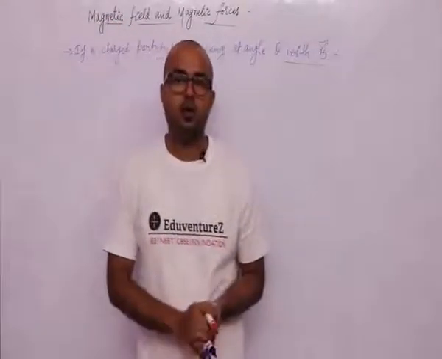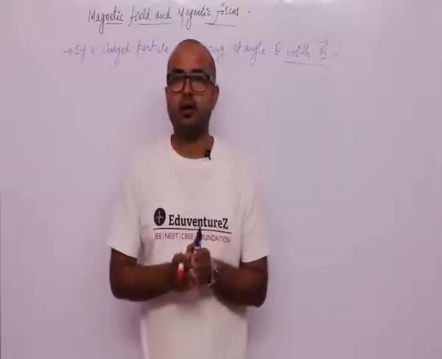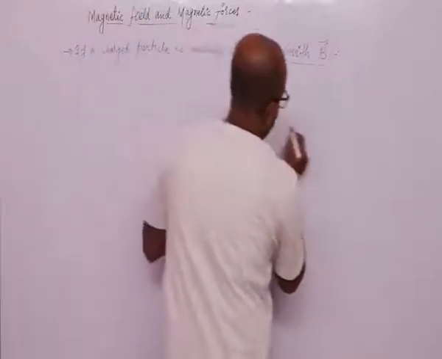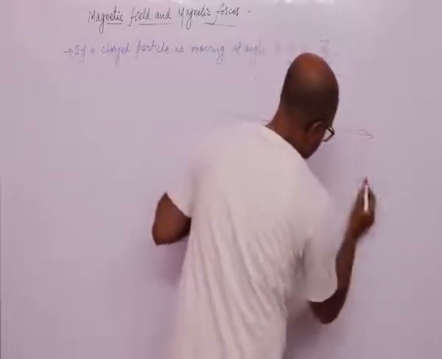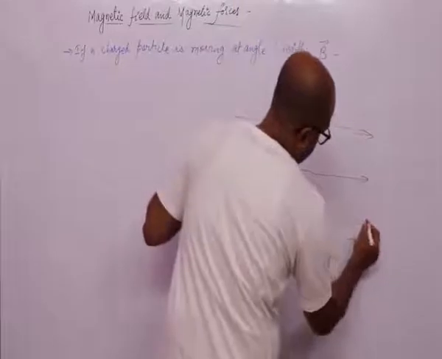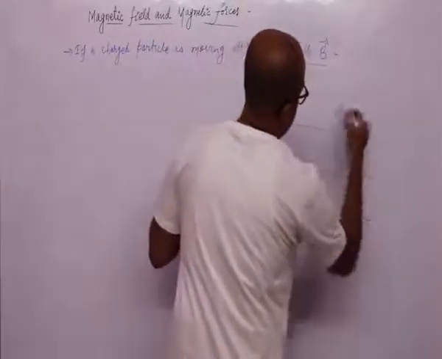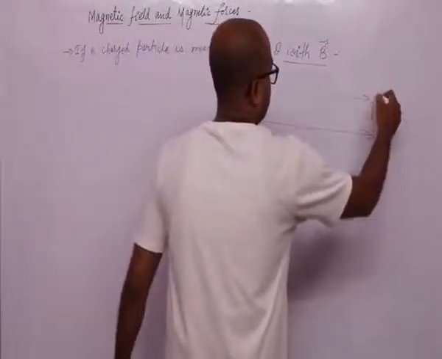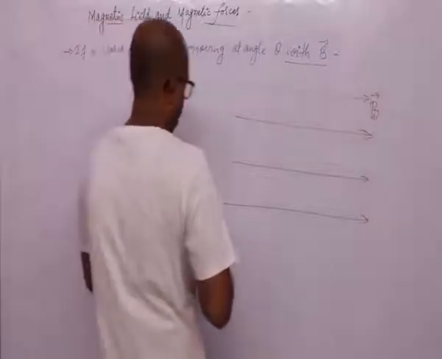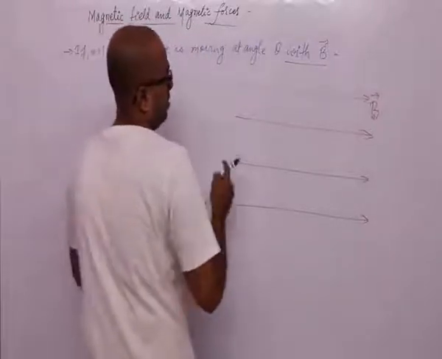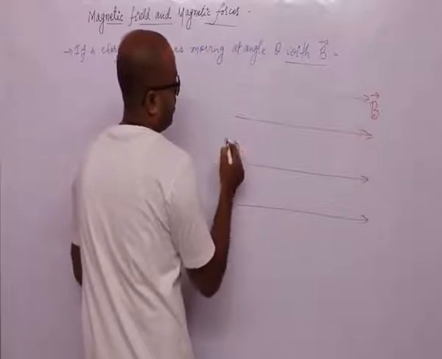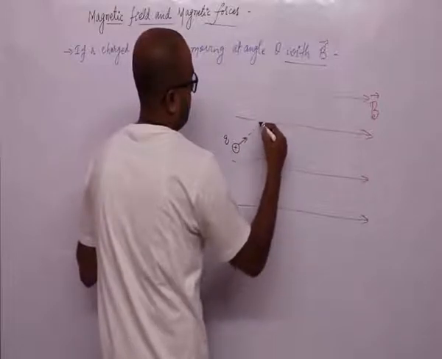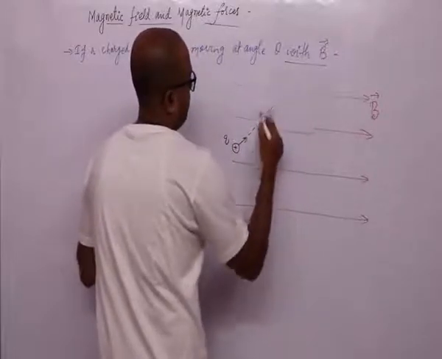And now guys, our next topic is if a charged particle is moving at an angle theta with the direction of the magnetic field. For example, suppose this is the direction of the magnetic field vector here. The magnetic field is in the direction like this, and a charged particle starts moving in a direction making an angle theta.